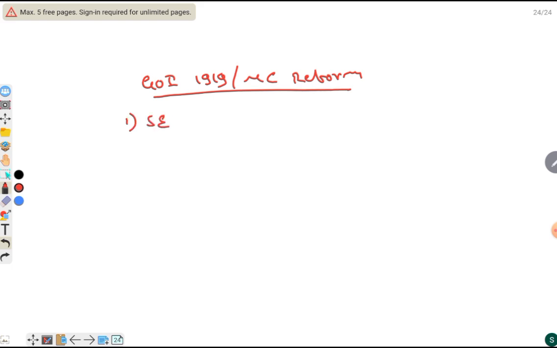Then coming to the Government of India Act 1919, or Montagu-Chelmsford reform. The separate electorate was continued, and extended also to Anglo-Indians and Sikhs. Here bicameralism came into existence, that is the Council of State and Legislative Assembly.